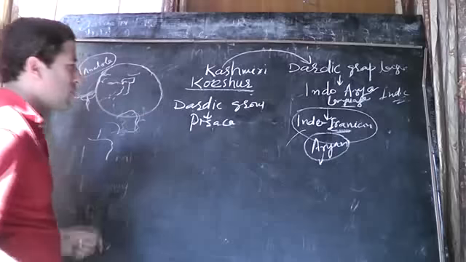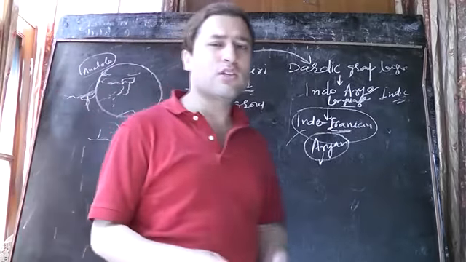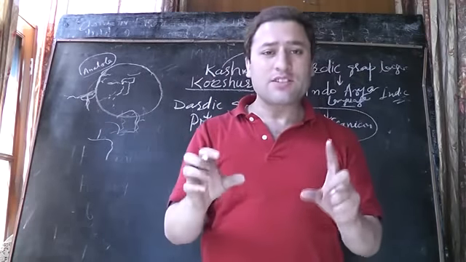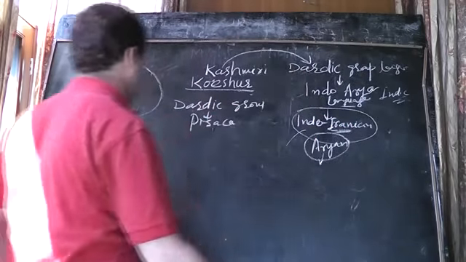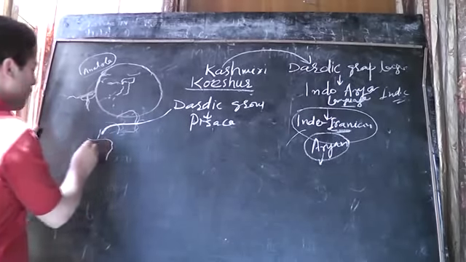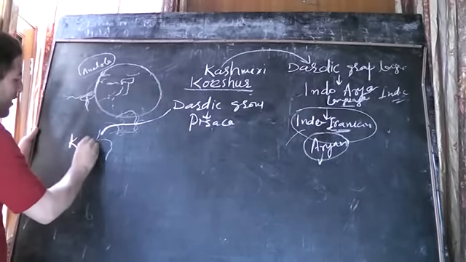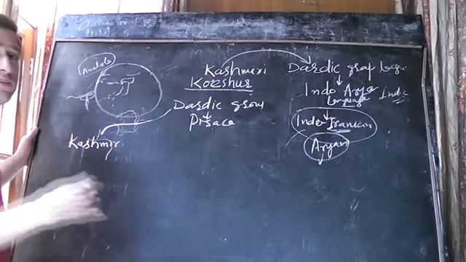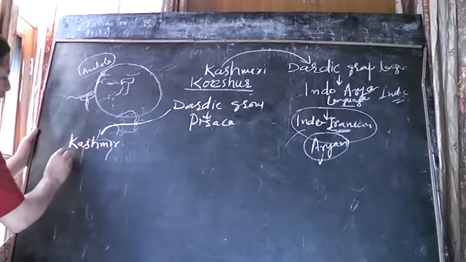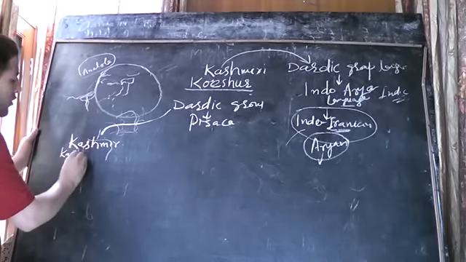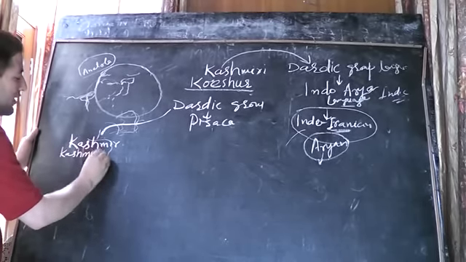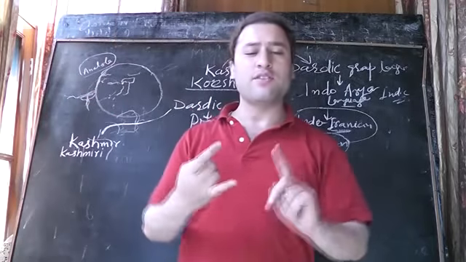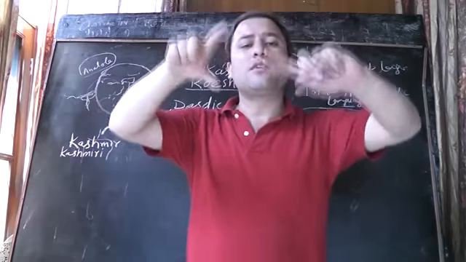Now in this Dardic group, we'll find where the relation of the Kashmiri language is. The first group of Dardic languages is called Kashmiri or Koshur. So the first group, right here, is Kashmiri. In this group you have Kashmiri, which the people of Kashmir valley speak. We call that standard Kashmiri. So you have here Maras, Kamras, Yamras. We call them standard dialects.